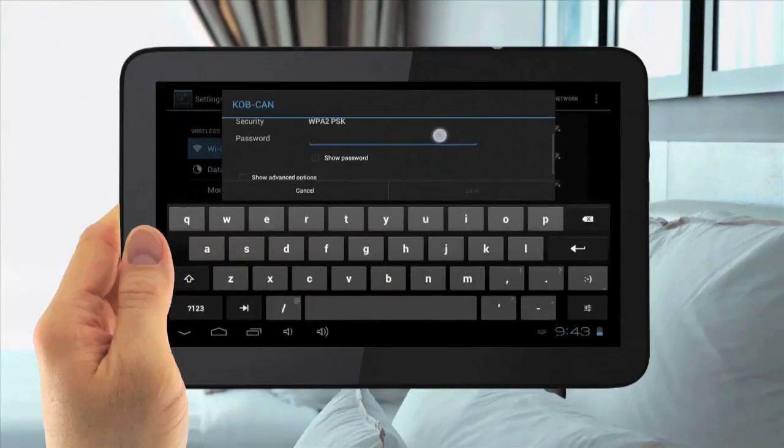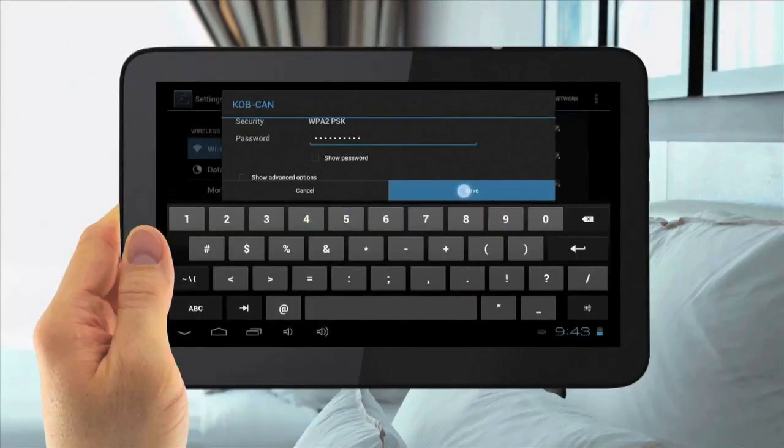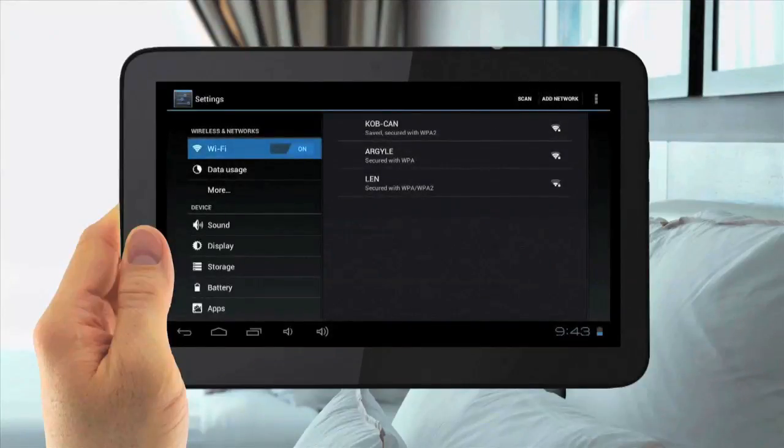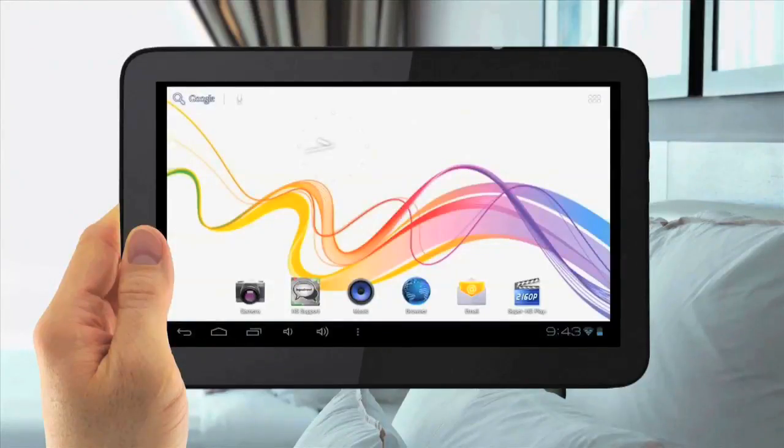Type your password in, then hit Save. You are now connected. Then hit the Home button to go back to Home and select your browser to make sure it's working.